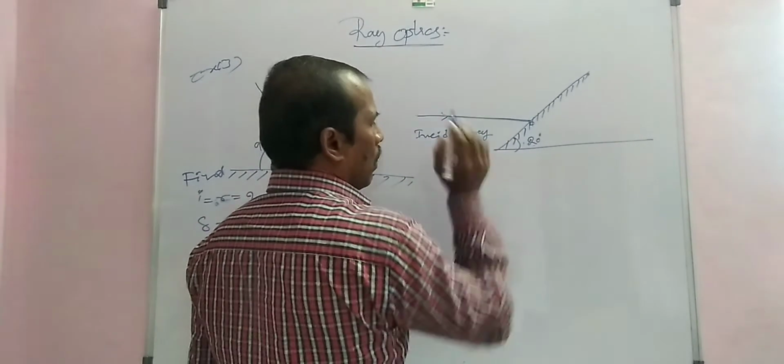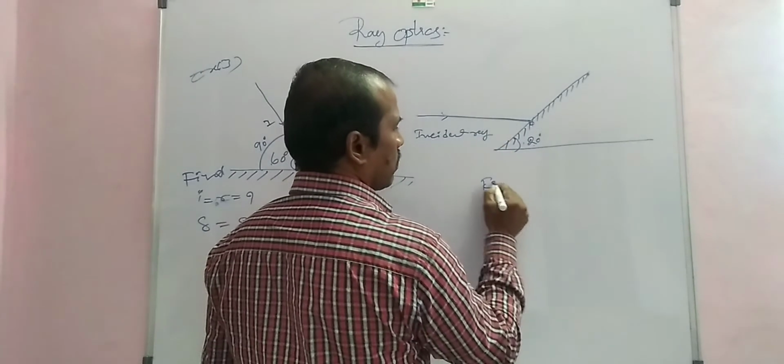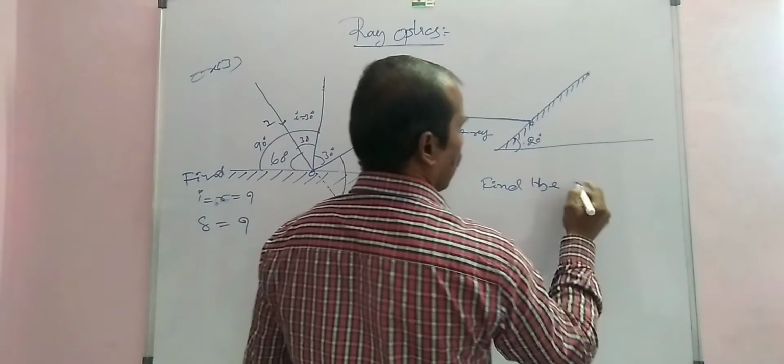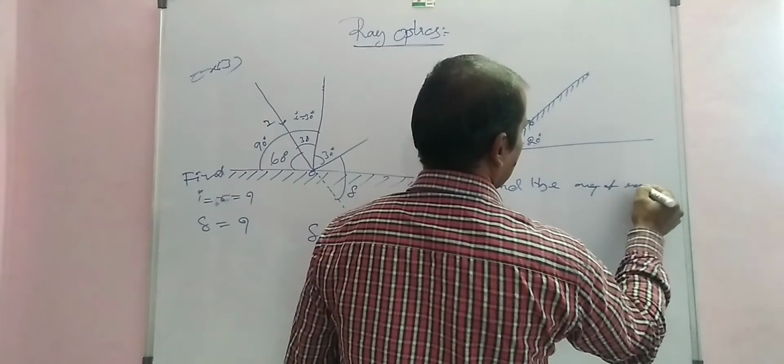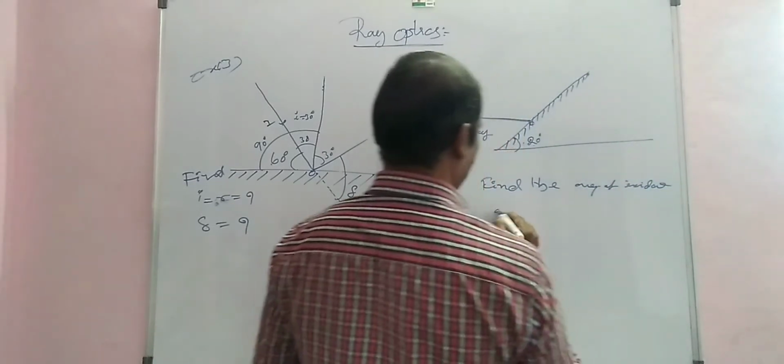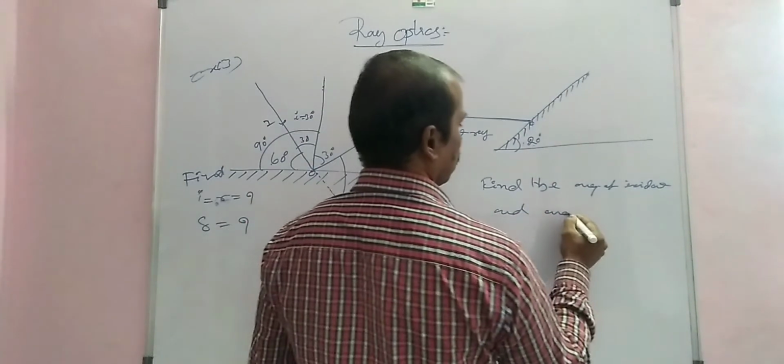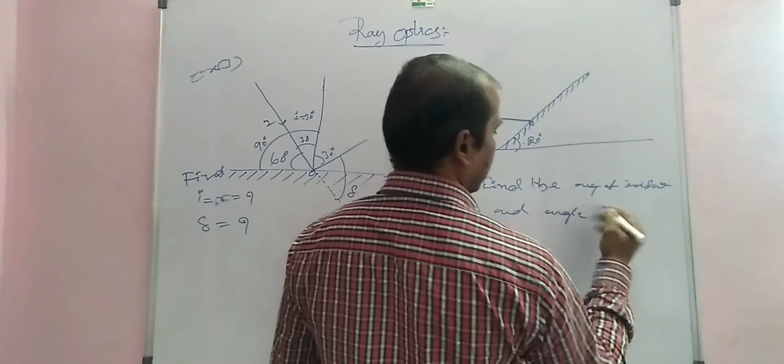Find the angle of incident and angle of deviation.